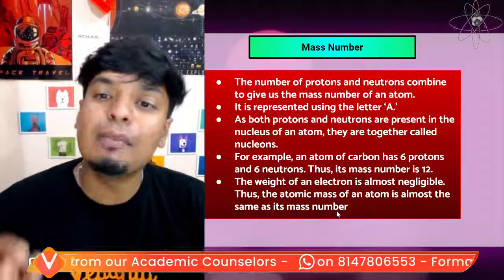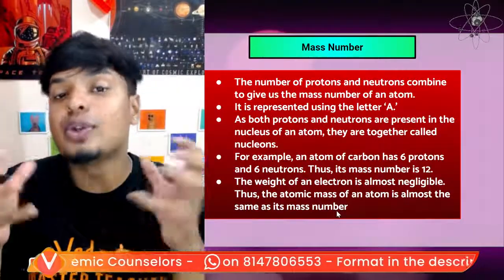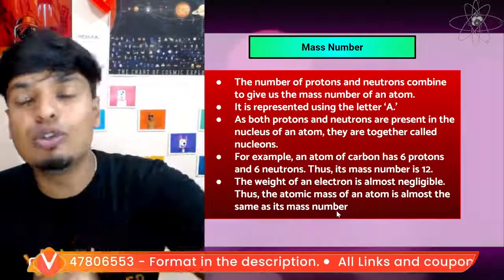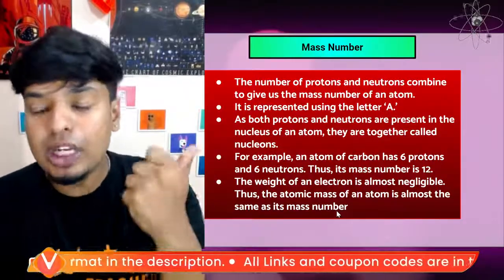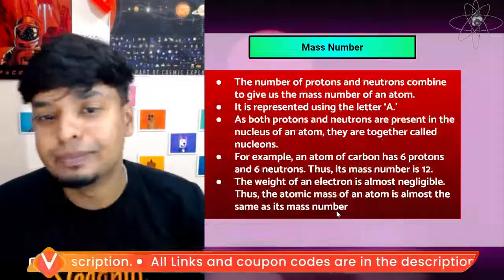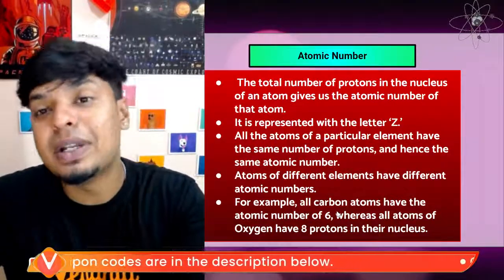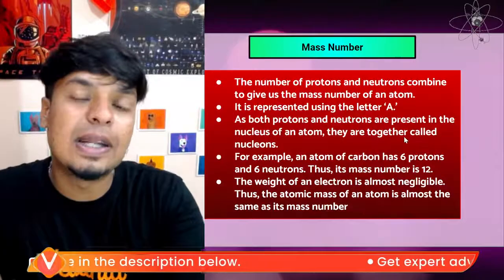Mass number is the number of protons and neutrons together. That will give the mass number. So protons plus neutrons is your mass number. Only protons is your atomic number. The atomic number is represented by Z. The mass number is represented by A.